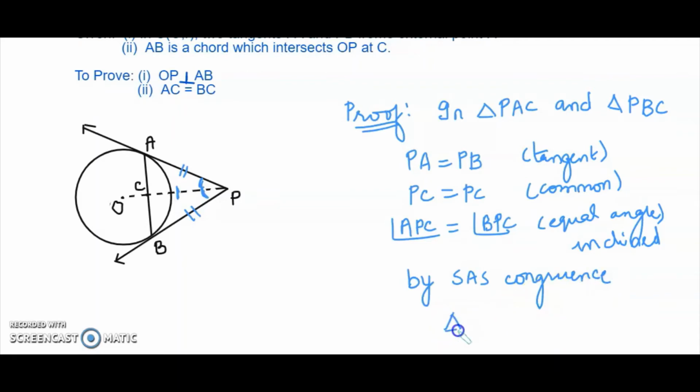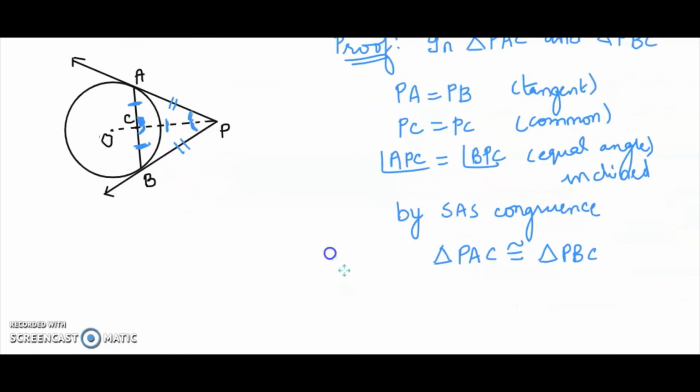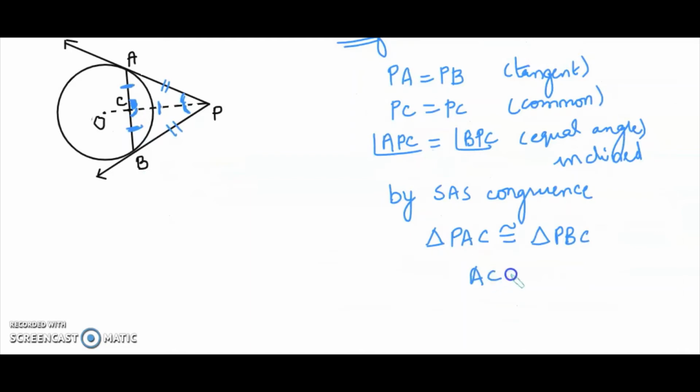We are saying triangle PAC is congruent to triangle PBC. But this time the two congruent parts that we are going to talk about are AC and BC. Similarly, this angle and this angle, that is already equal, which we already proved. So AC is equal to BC, which is the second part of the proof, and then we are getting angle PCA equals angle PCB.